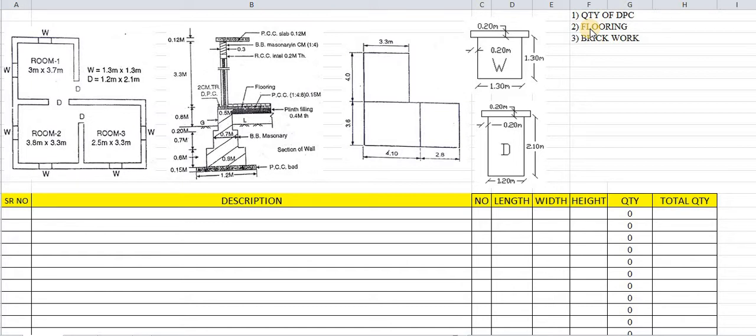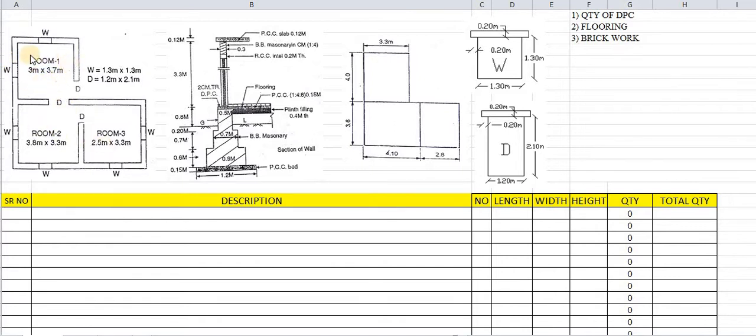Brickwork quantity we have already discussed in the last lectures. We will discuss one more problem related to brickworks. So we will start the calculations. First, the important thing is this drawing. There are three rooms: room number 1, room number 2, and room number 3. Instead of kitchen, bedroom, or living room, they have been mentioned as room number 1, 2, and 3.